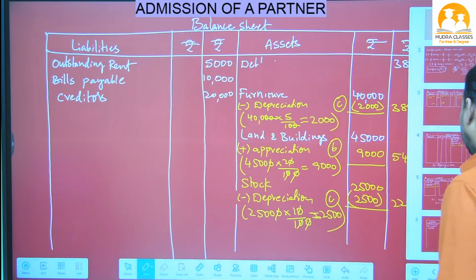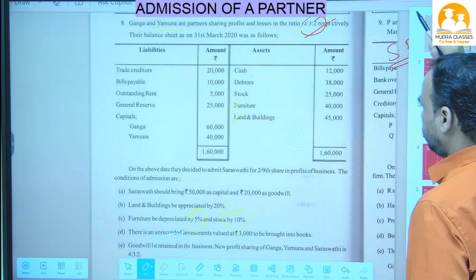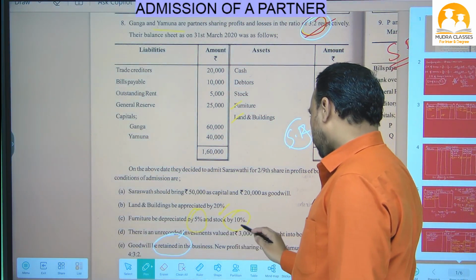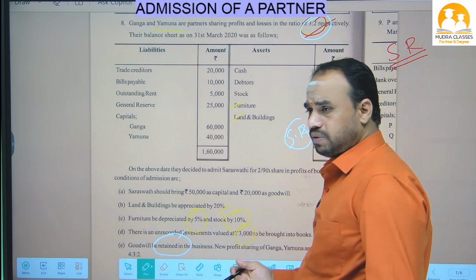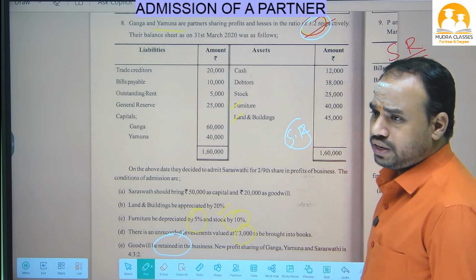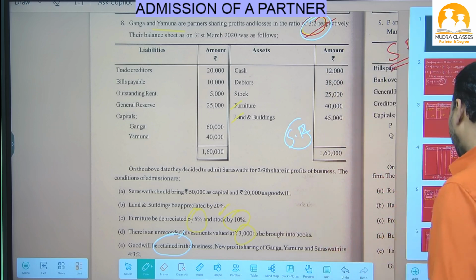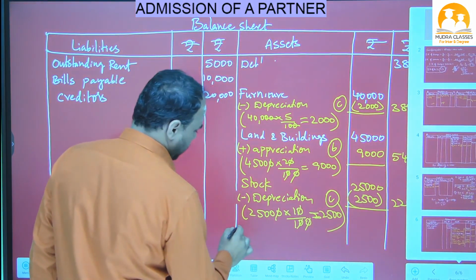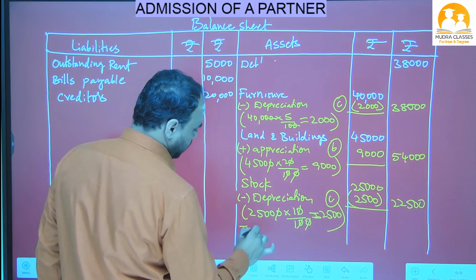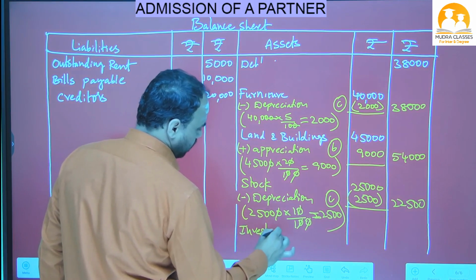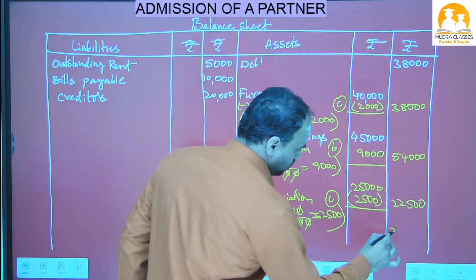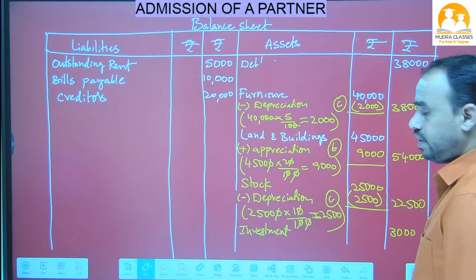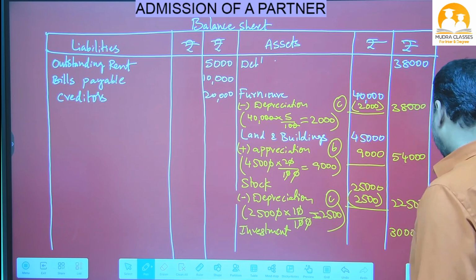Next one. So next, see the next question. There is an unrecorded investment valued at 3,000 rupees. So we invested money somewhere, but we forgot. So now we have to write it, it becomes an asset for us. So on the balance sheet asset side we have to write investment 3,000 rupees. We forgot this previously, now today we remembered. So it is an asset, it is a profit to the business.